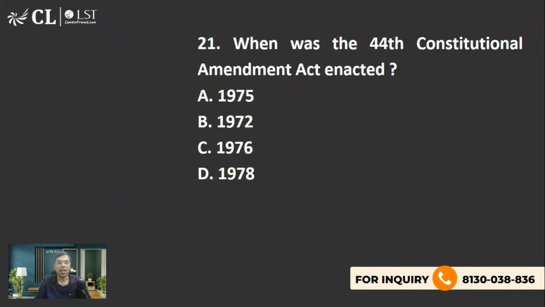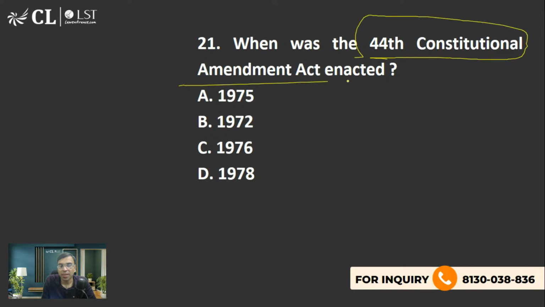In the last class, we were talking about the 44th Constitutional Amendment. We were talking about this, that this was passed by the Janata Party government.